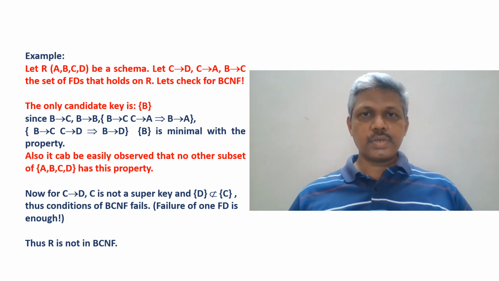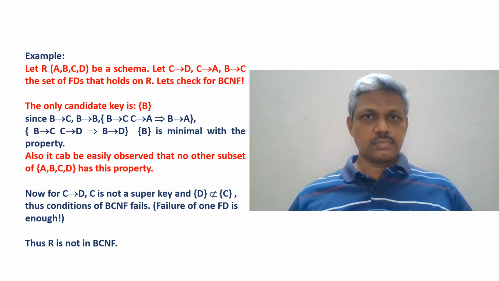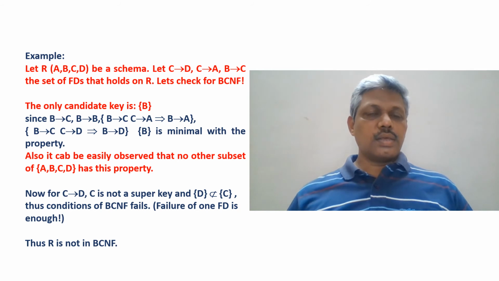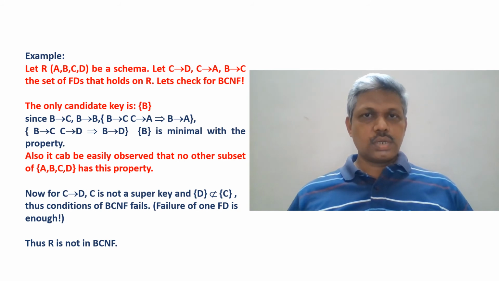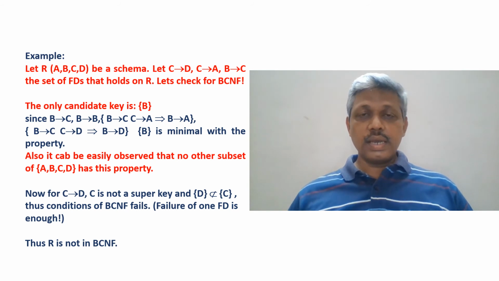A single attribute has already become a key, so no subset consisting of B can be a key. Now, what are the other attributes to be tested? C then A holds, and A is not determining anything, so A cannot be a key. C is determining D and A, but C is not determining B, so C cannot be a key.